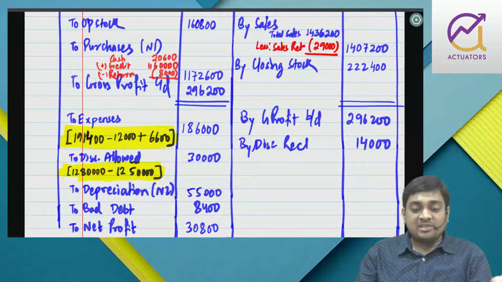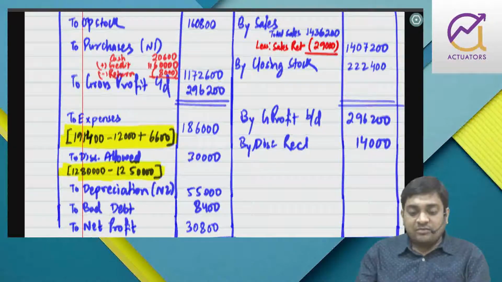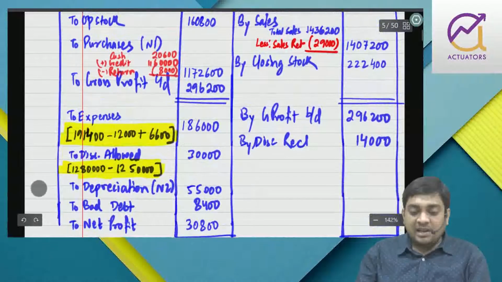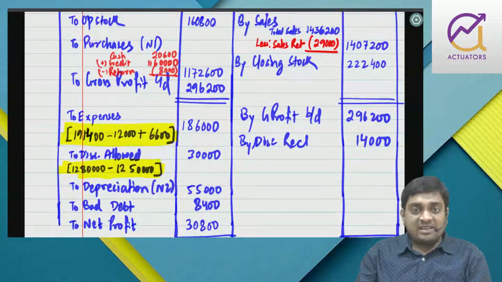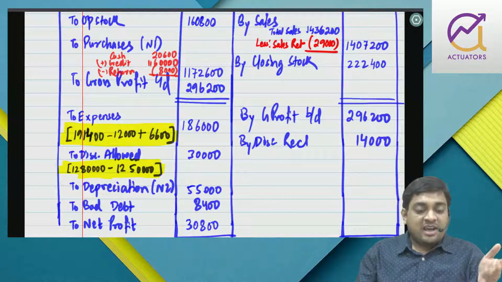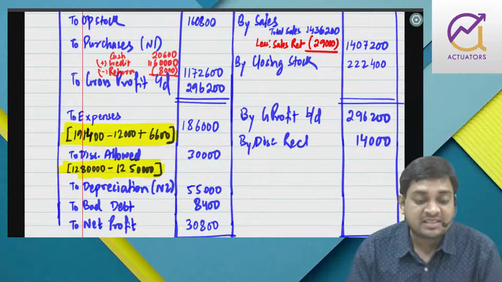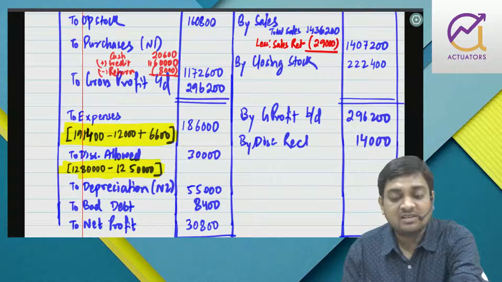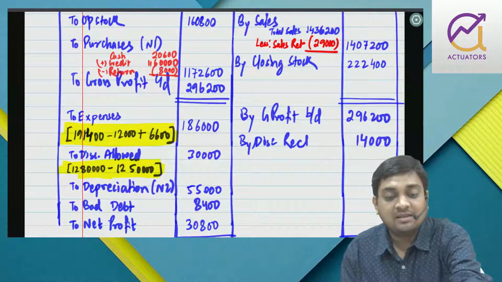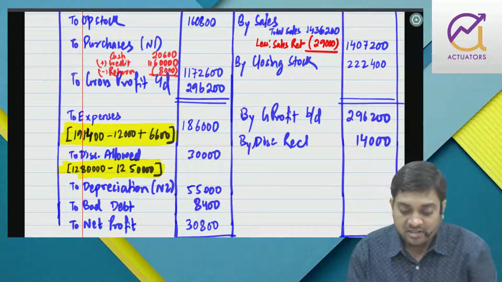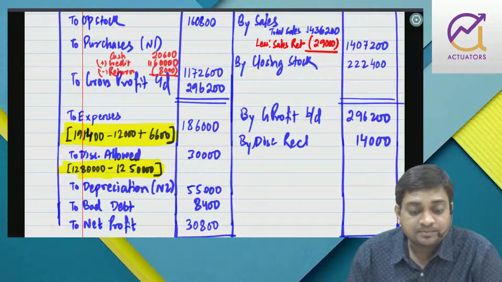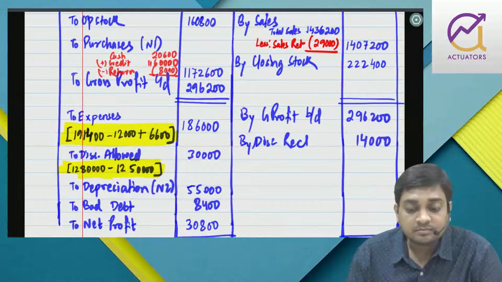The only part which was missing is credit purchase, which I found out by preparing creditors. And then I started preparing the PL account. Outstanding I have adjusted, unlike last problem. Then discount allowed I have got, because they have given us the total receipt and discount allowed together, and further they have given us discount allowed separately as well. So I subtracted and I got discount allowed, right? So I don't think we are left with any other item. That's it.